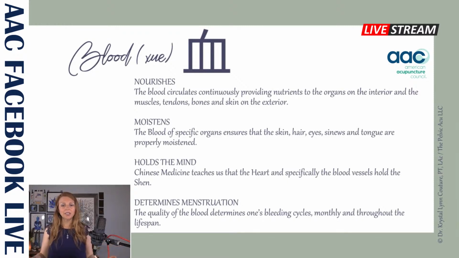Chinese medicine teaches us that the heart, and specifically the blood vessels, hold the shen or the spirit. Finally, blood determines menstruation. The quality of blood determines one's bleeding cycles monthly and also throughout the lifespan.